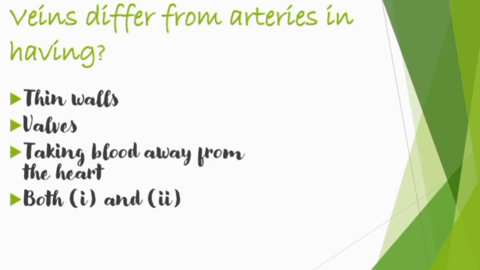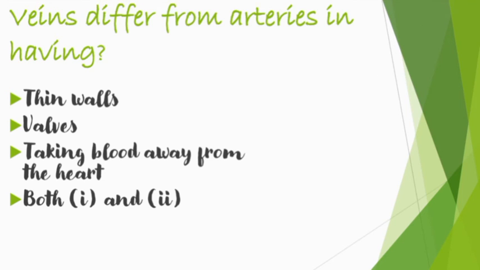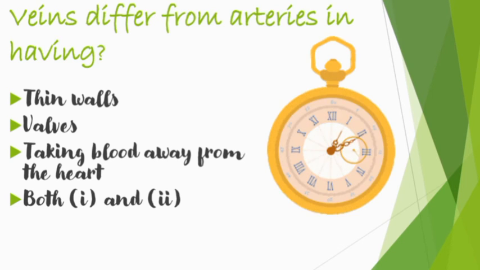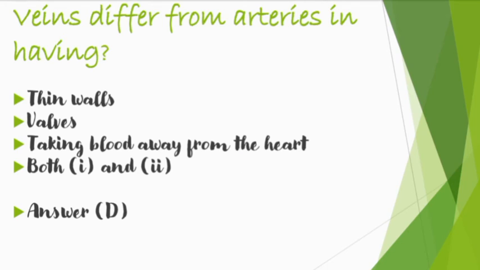Now let's move to the next question, which is veins differ from arteries in having. Means what do veins have that arteries don't? And options are thin walls, taking blood away from the heart, or both first and second. To answer this question, your time starts right now. So the time is up, and the answer for this question is option number D, which is both first and second. How? See, definitely veins do have thin walls.